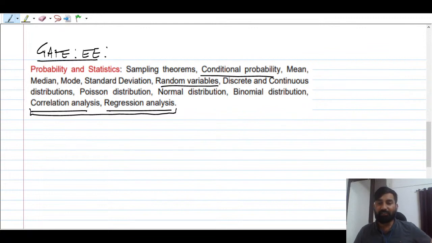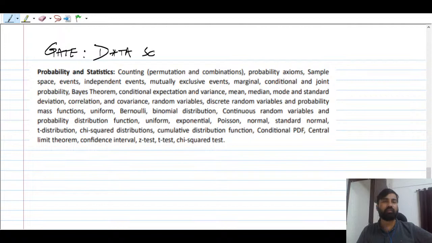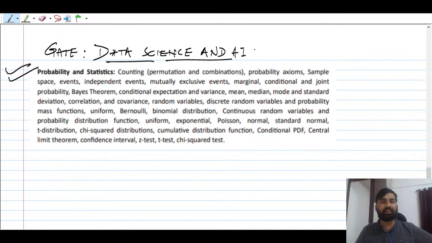Let us jump directly to data science and AI. This is the new syllabus for GATE data science and AI. If you want to become good in probability and statistics, please follow this. It is a complete syllabus they have given, and this is the sequence. You see the syllabus, and this is my lecture flow actually.